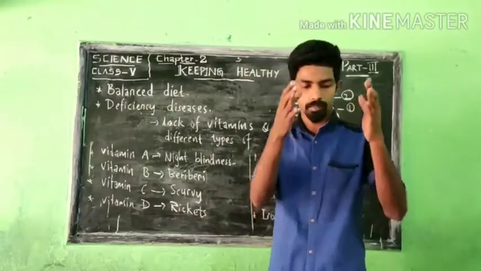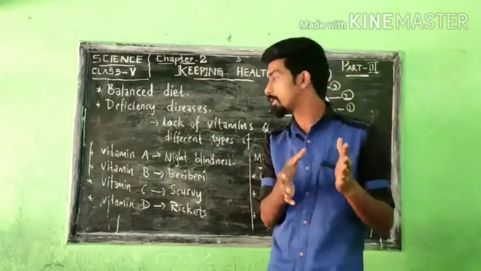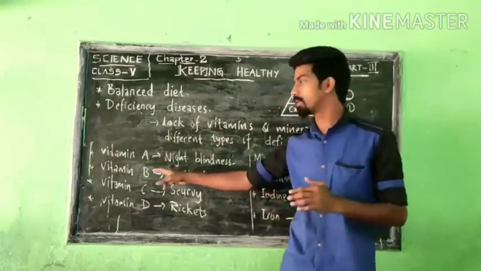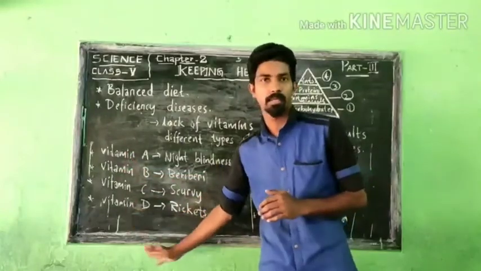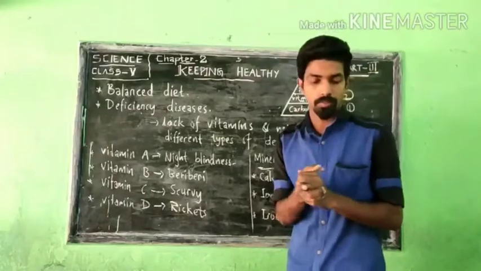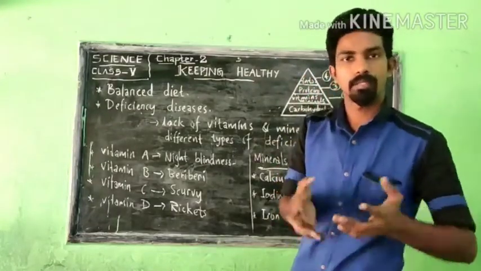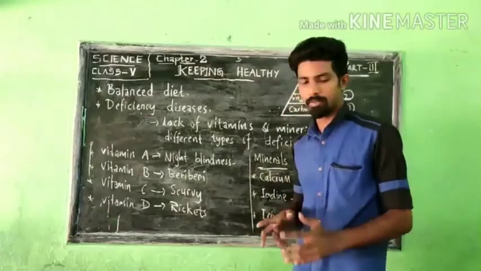Look at the table. On one side, the deficiency vitamins are written in the book. Look, on one side the names of vitamins are written. Then the second column shows the name of the deficiency diseases which may affect our human body. Okay, so that is about that one.